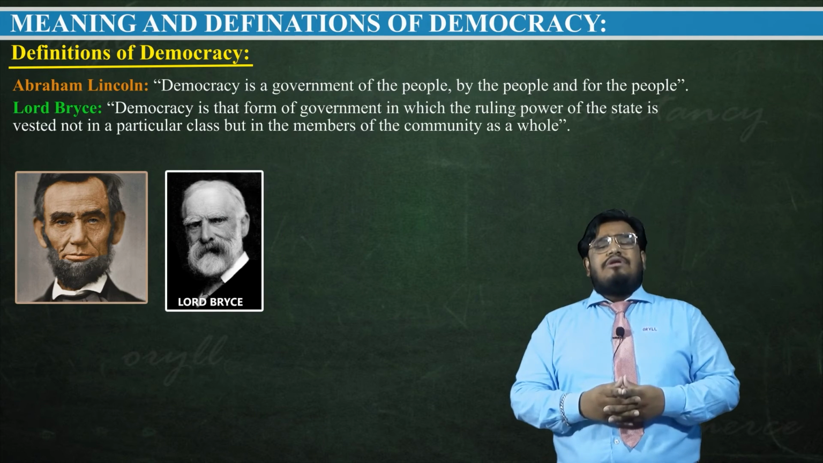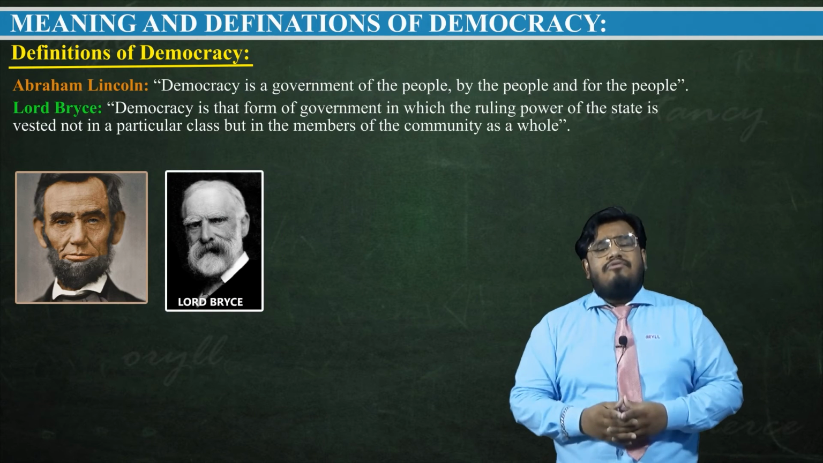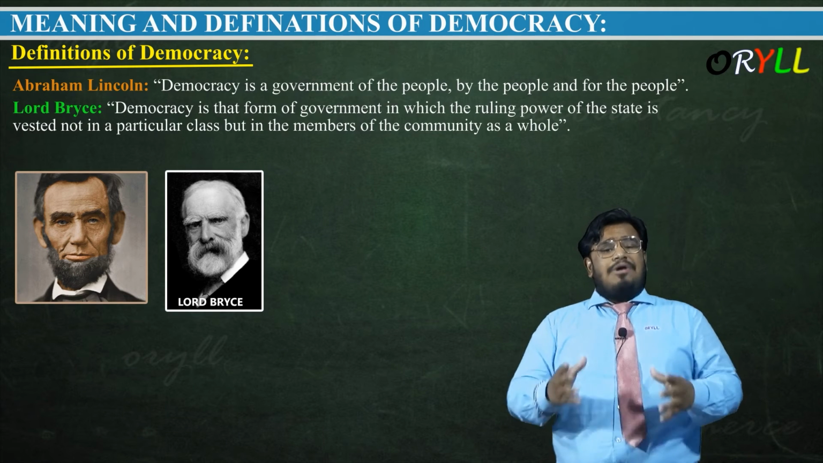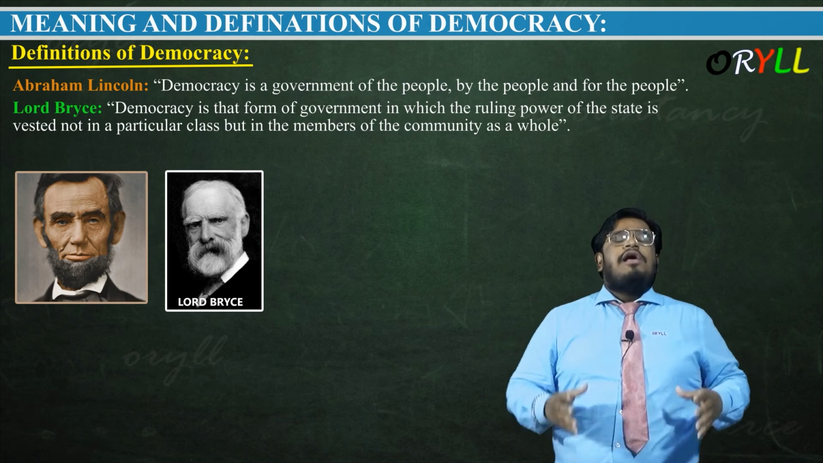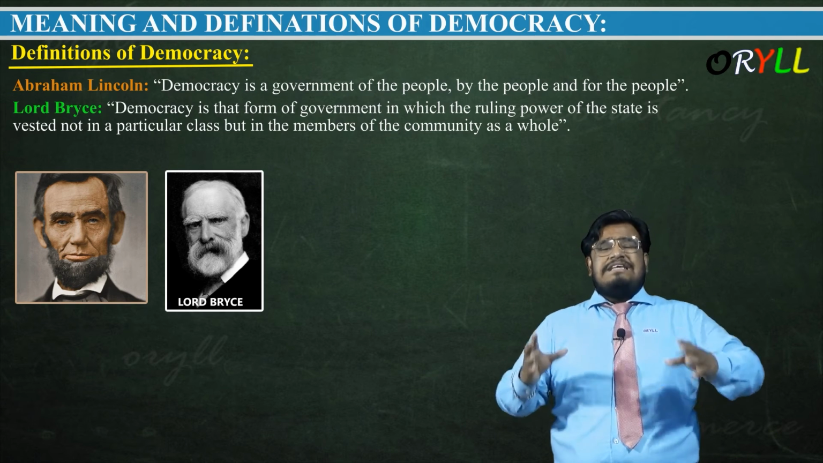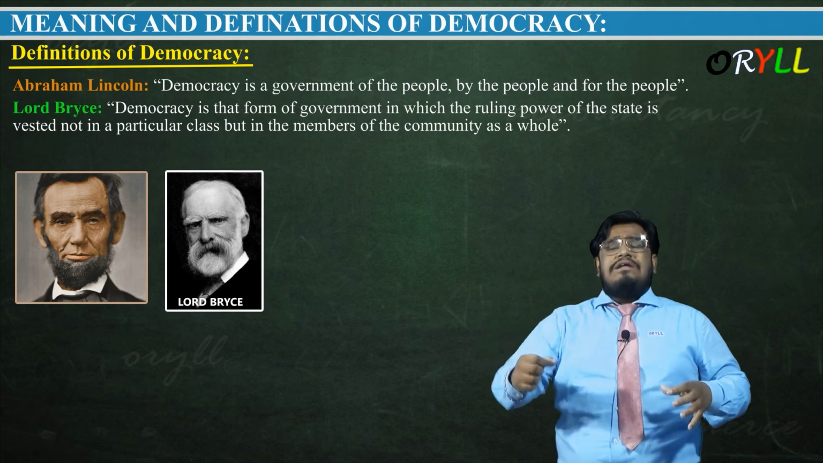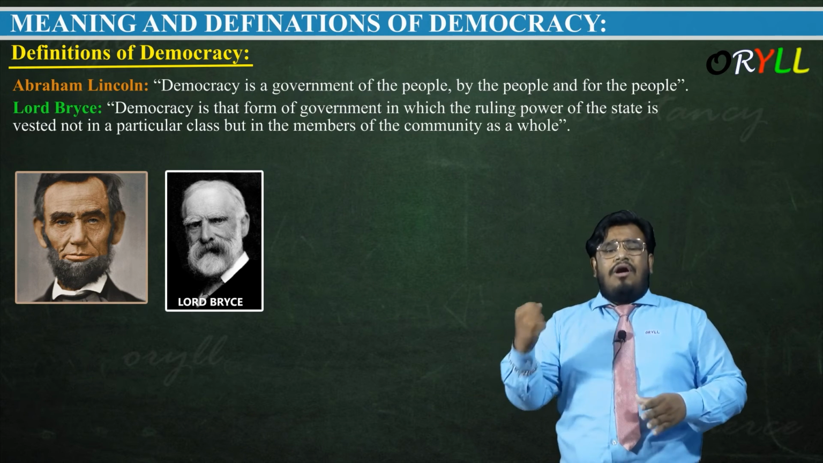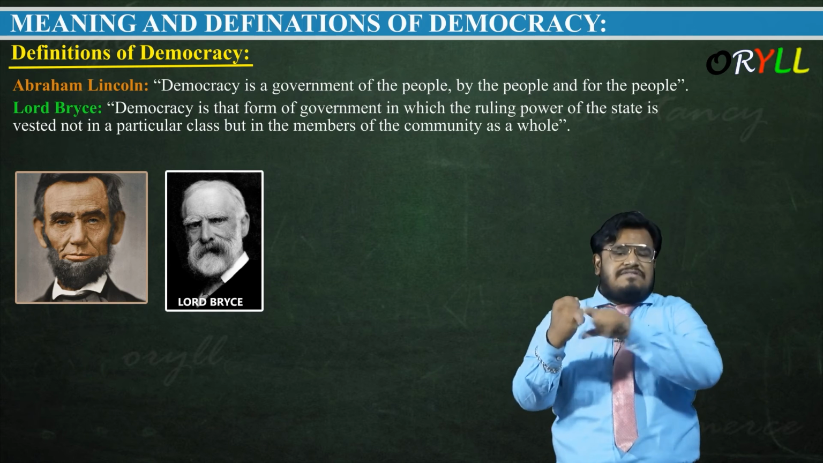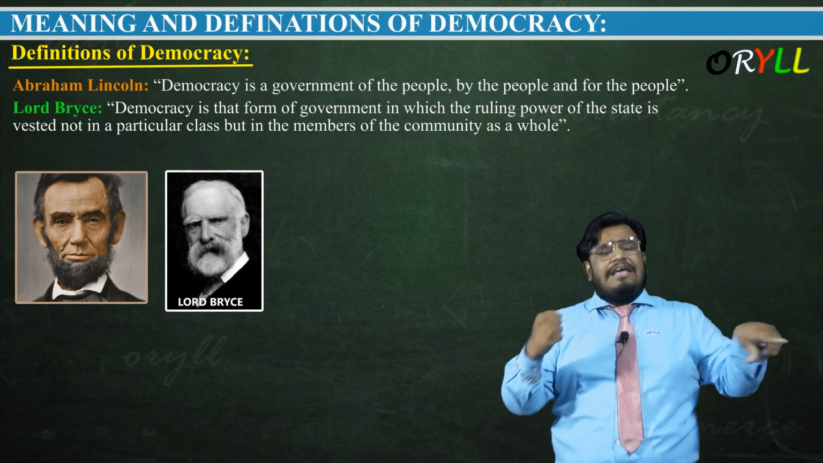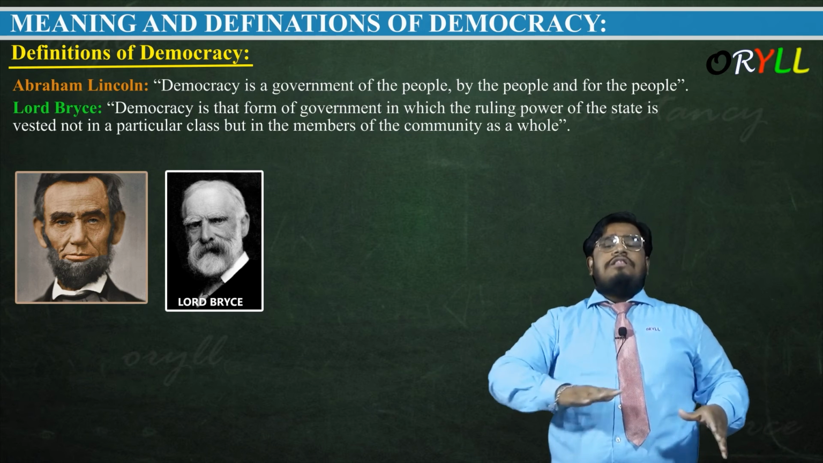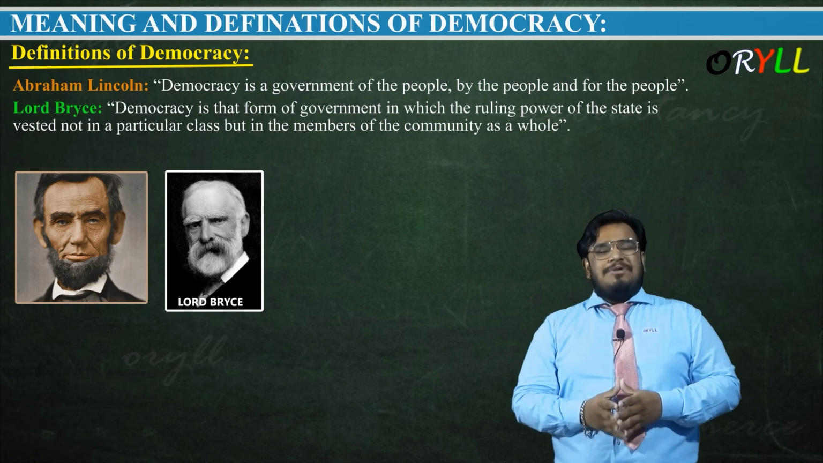Lord Bryce defined democracy as that form of government in which the ruling power of the state is vested not in a particular class but in the members of the community as a whole. That means, let's understand what Lord Bryce says. It's not a government where the power is in the hands of a few people or a few classes of people. It's not in the hands of aristocrats, senators or a king. It's in the hands of the people who are the community as a whole. That means the entire community will participate in democracy.